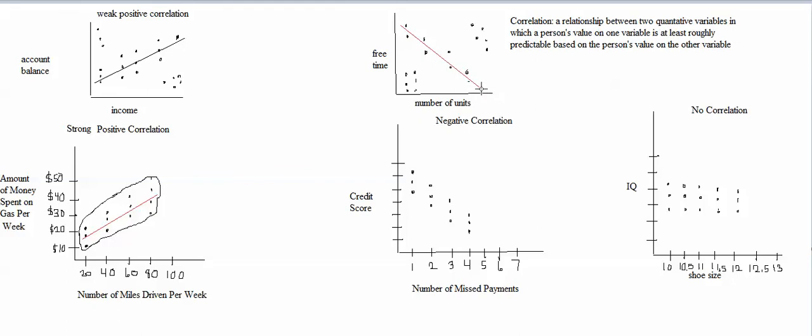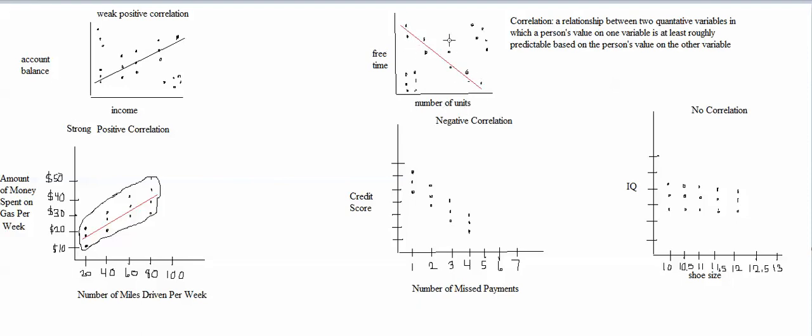If it's a negative correlation, then you would put a dropping line in the scatter plot. The line would drop from left to right, because this is showing that overall, people who take more units tend to have less free time.